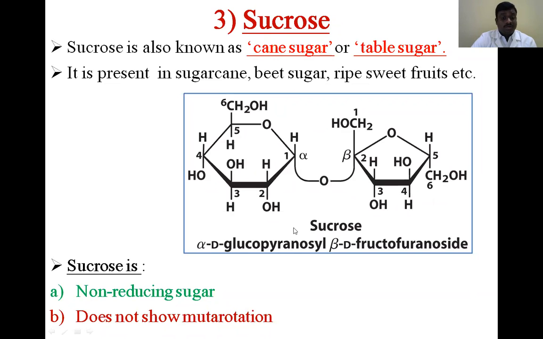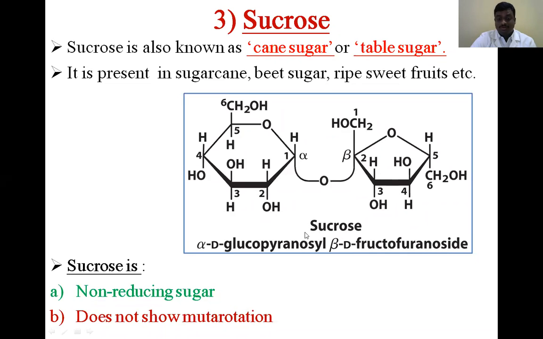So maltose and lactose are reducing sugars and show mutarotation. But sucrose is a non-reducing sugar. Why? The second carbon atom of the fructose does not have a free hydroxyl group, because that OH group participated in the formation of the bond. So that's why it is a non-reducing sugar. It does not show mutarotation.